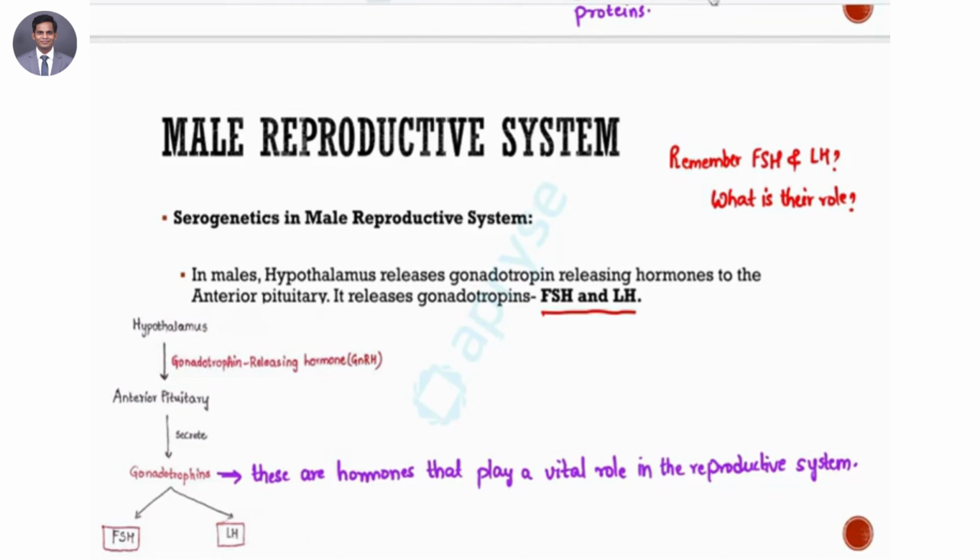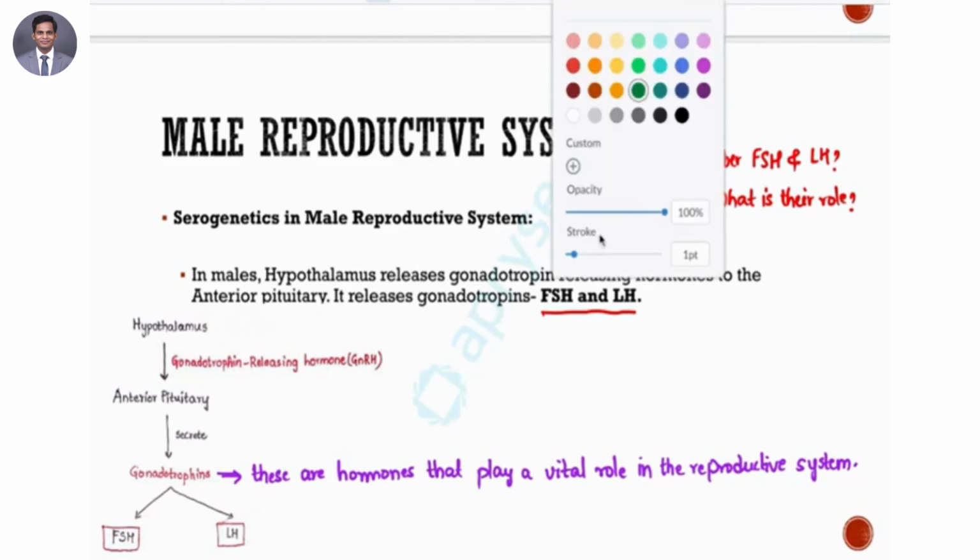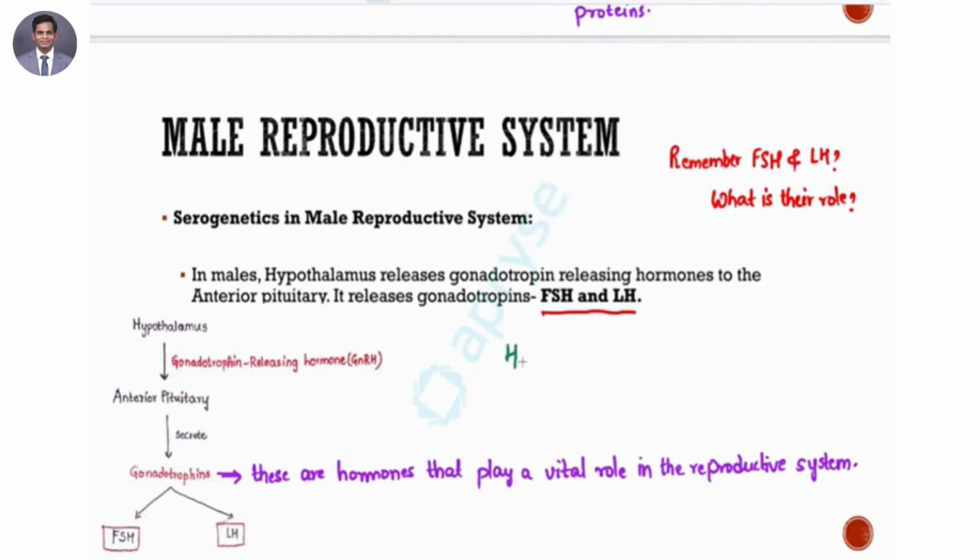Let me see if I can just draw this. Exactly what I've drawn here on the left hand side, you could note that down.